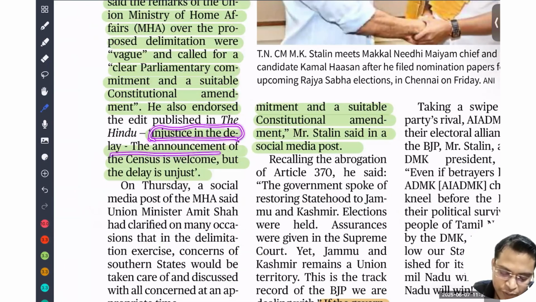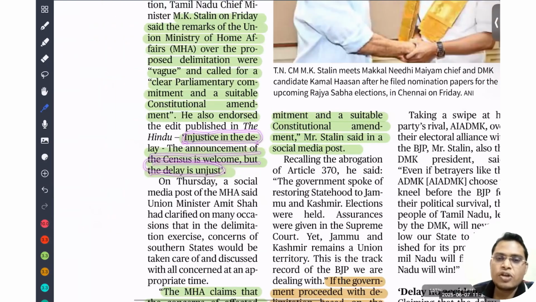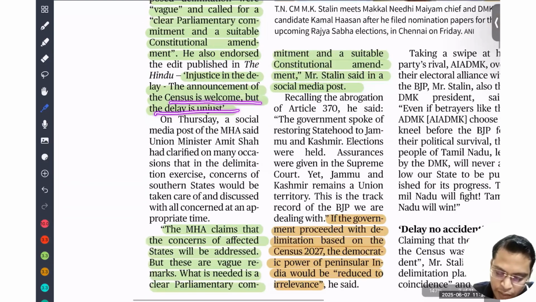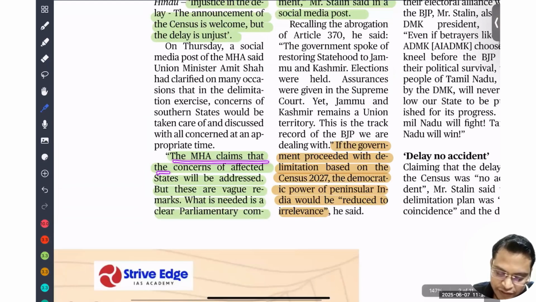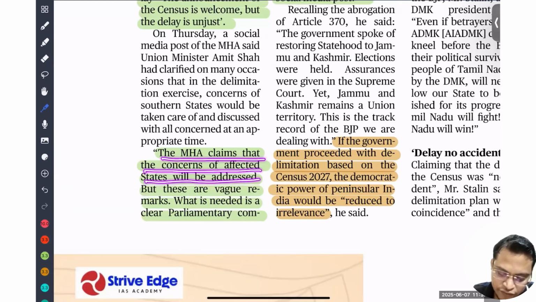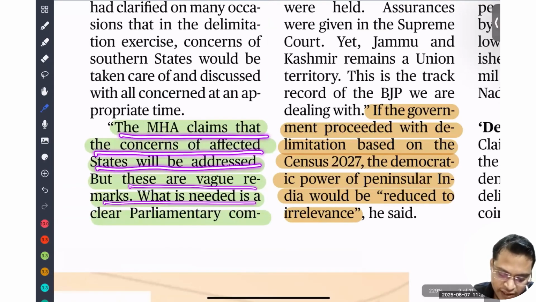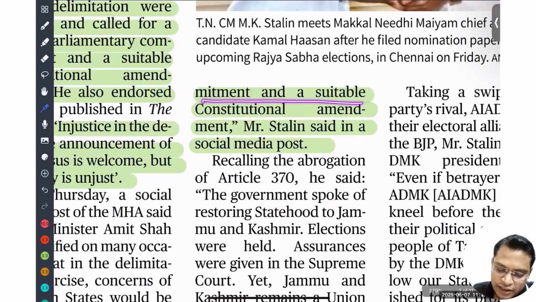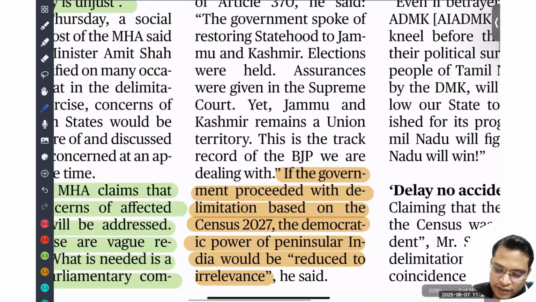The announcement of the census is welcome, but the delay is unjust, because the census is linked with a lot of welfare schemes. Whenever you don't have data, it is very difficult for us to implement them, because all the welfare schemes and all the reservations are driven by data. So that is what he is saying: we need to conduct the census in a timely manner. The Ministry of Home Affairs claimed that the concerns of the affected states will be addressed, but that is a vague remark. What is needed is a clear parliamentary commitment and a suitable constitutional amendment.